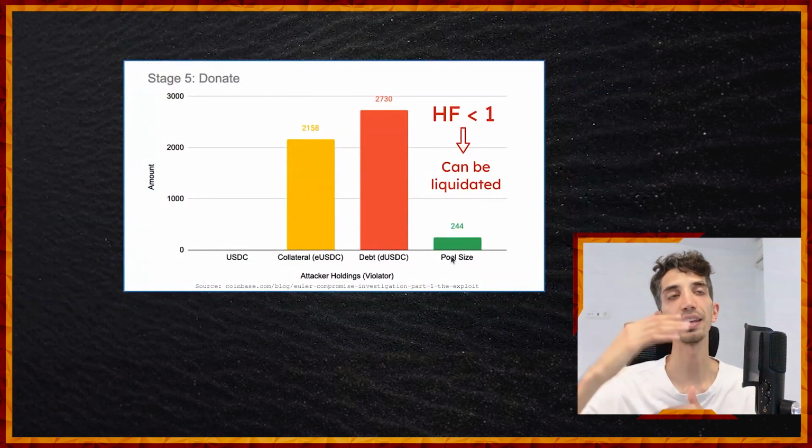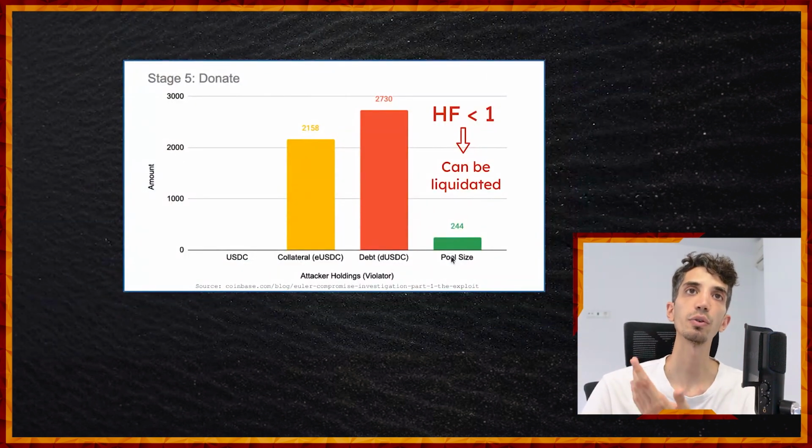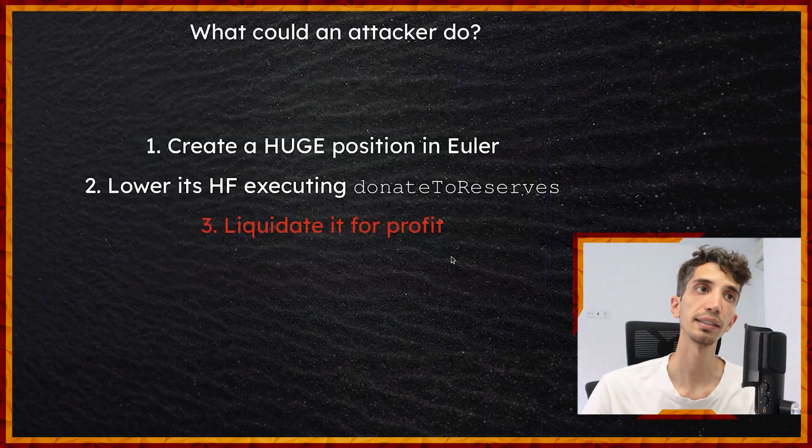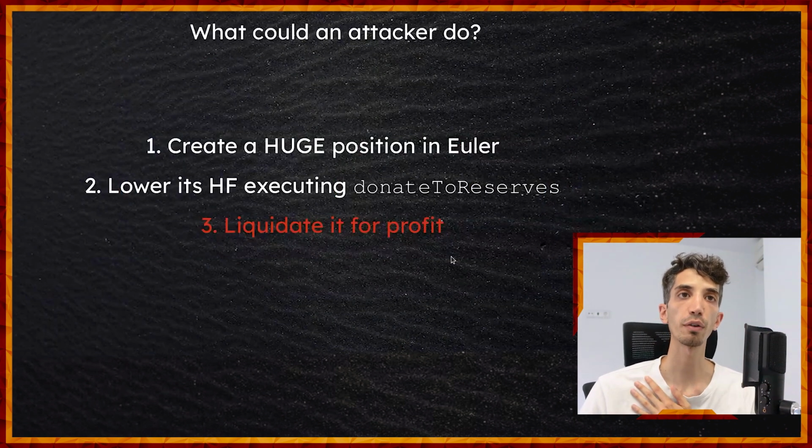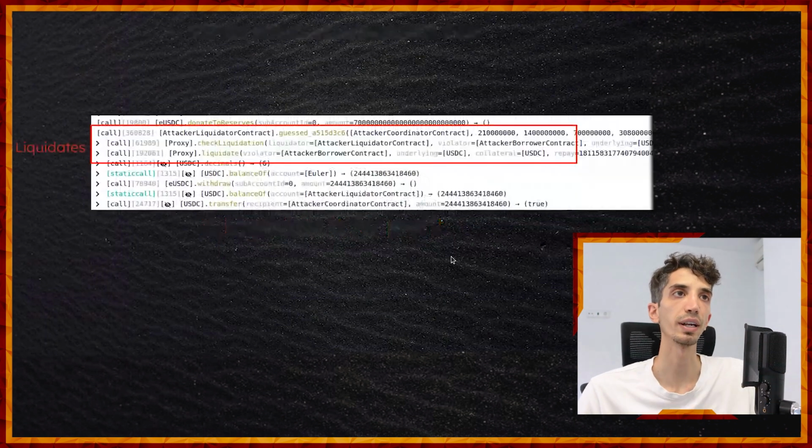See how the yellow thing moved down. So the health factor is lower than 1, and the position can be liquidated. Let's go to step 3, which is to liquidate the position for profit. That was what the attacker was doing.